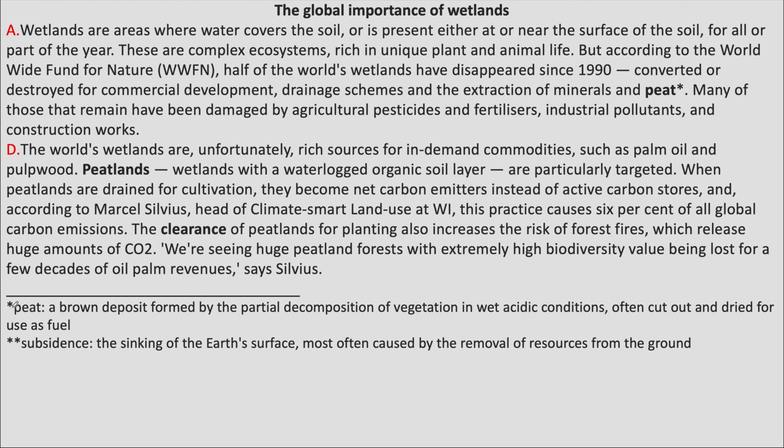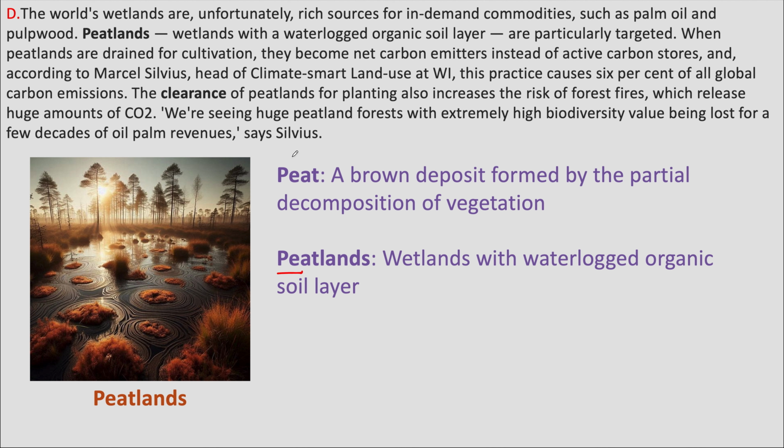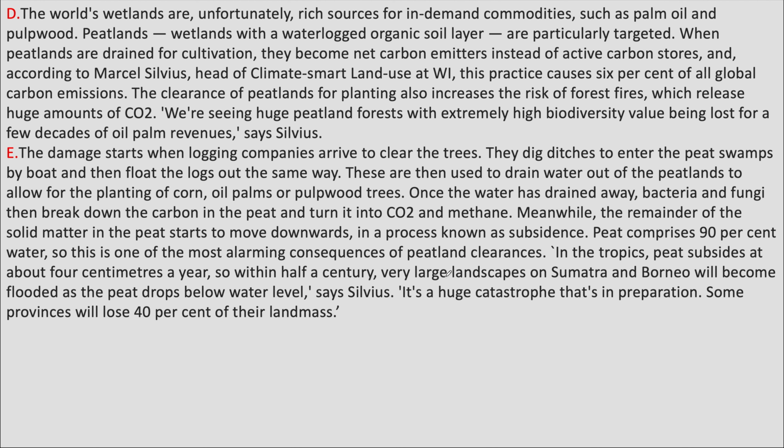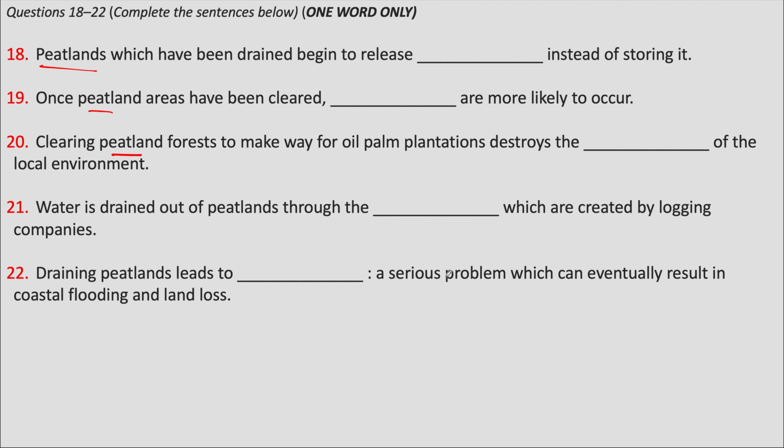Peat is easier to locate because of this asterisk. So peat is mentioned in the first paragraph. But peatlands is mentioned in paragraph D, and these dashes tell me that this is the definition of peatlands. Peatlands are wetlands with waterlogged organic soil layer. A quick scan through the passage tells me that peatlands are mentioned only in paragraphs D and E. So I expect answers to all the gap fill questions from these two paragraphs.